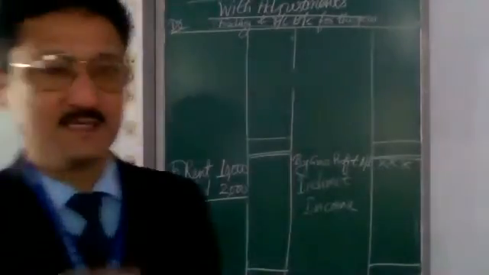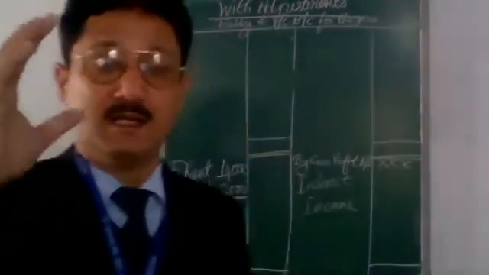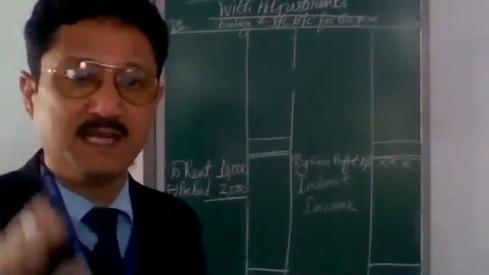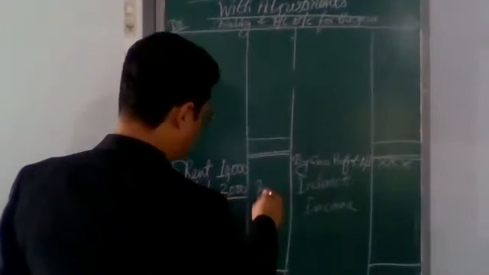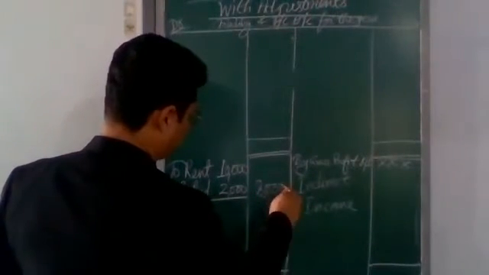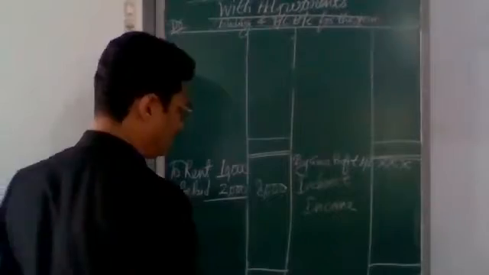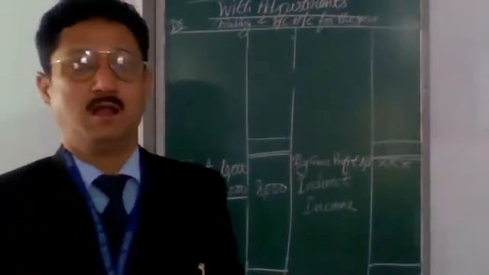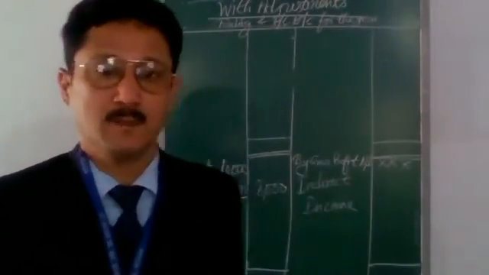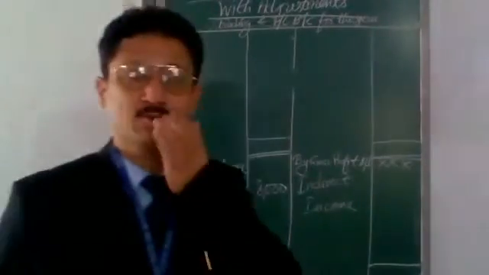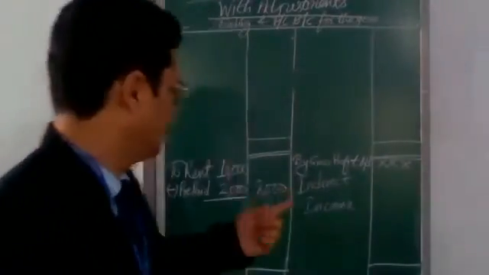It means it will be 8,000. Rent of the current year is only 8,000. You mean to say this? Yes, sir. Very good. If you mean to say this, nice.